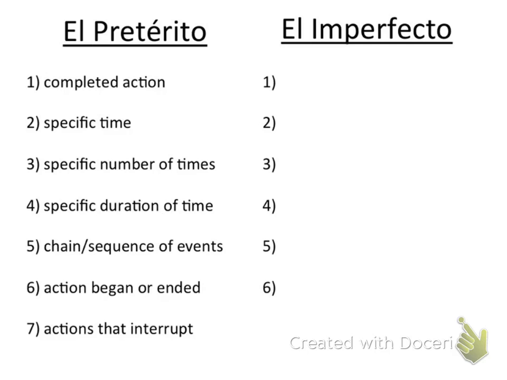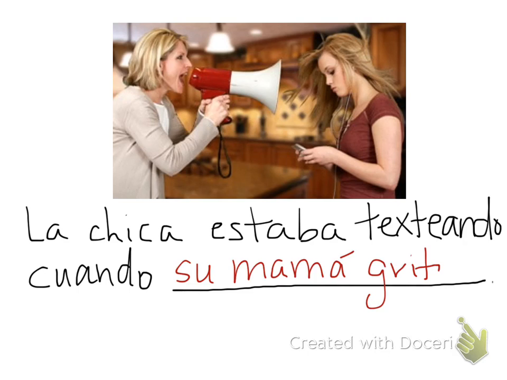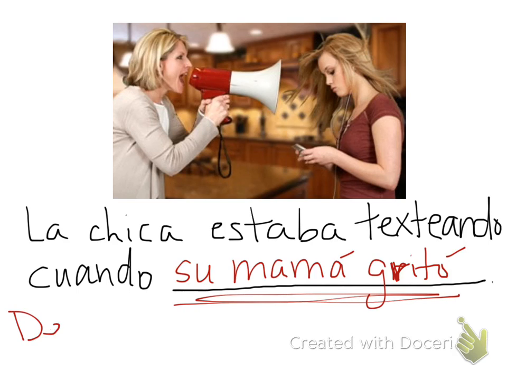And lastly, we use the pretérito to talk about actions that interrupt. An example of an action that interrupted something would be the girl was texting when maybe her mother shouted. Su mamá gritó. Okay, her mother shouting interrupts her texting. So this would be considered an action that interrupts. A common phrase that you'll see in a story, when an action is going to interrupt, is de repente, all of a sudden.